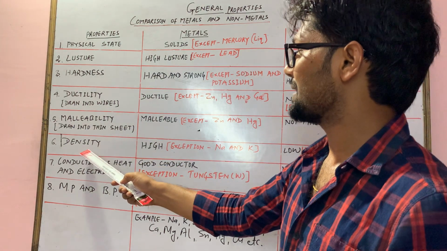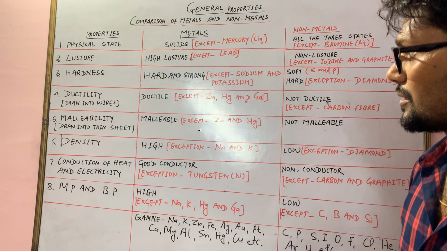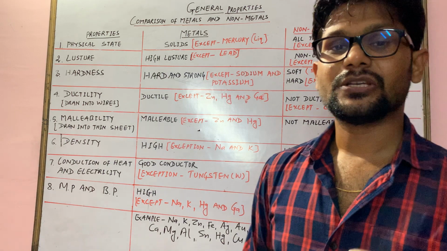We'll see the next property, density. You know the density. Density means mass per unit volume.